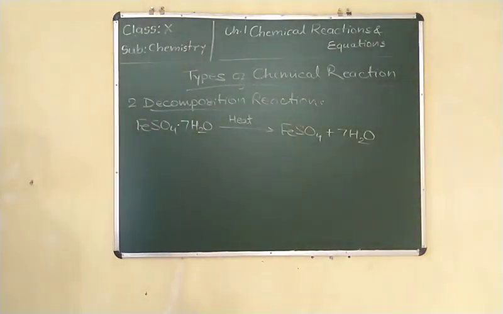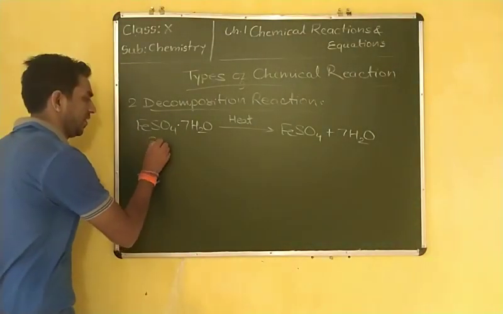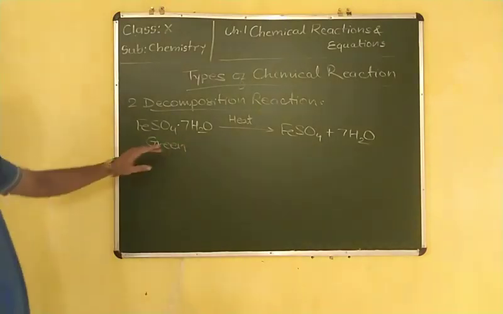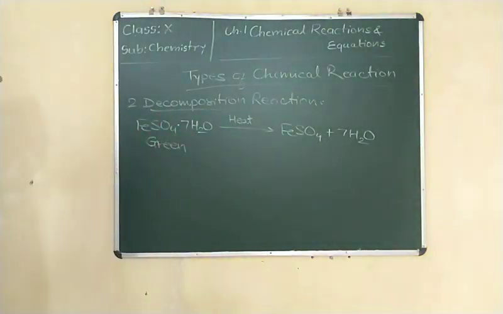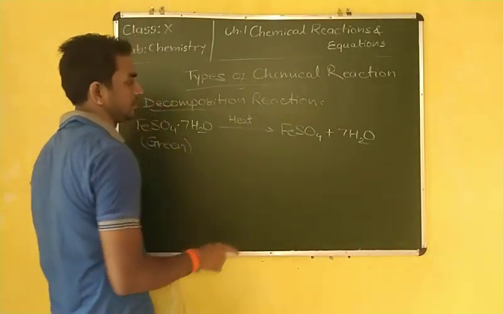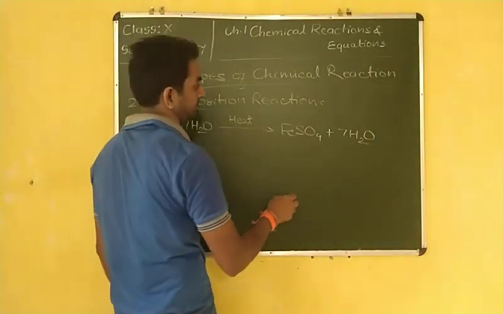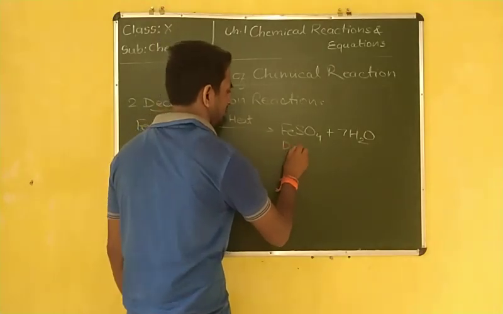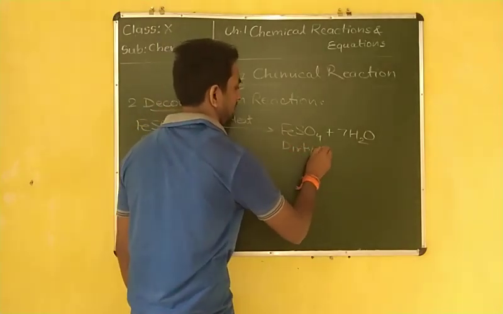First this ferrous sulfate is green in color, because it contains water molecules, and then it forms dirty white. When it becomes anhydrous, its color becomes dirty white.